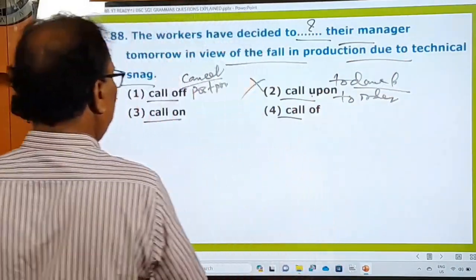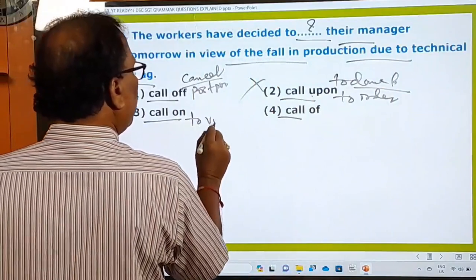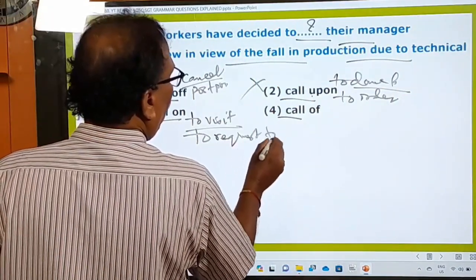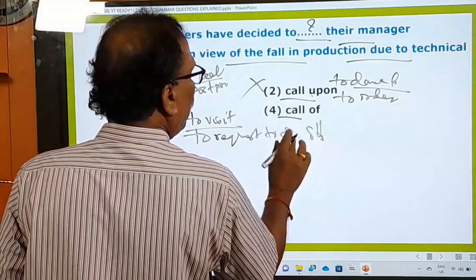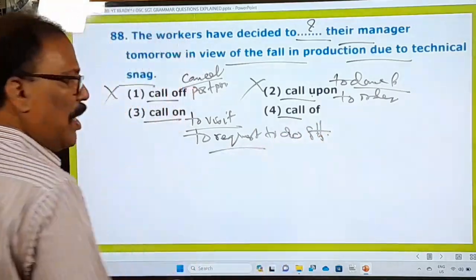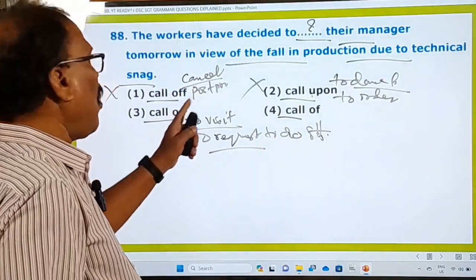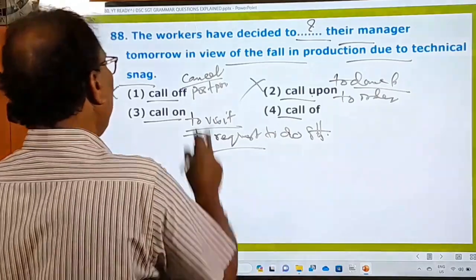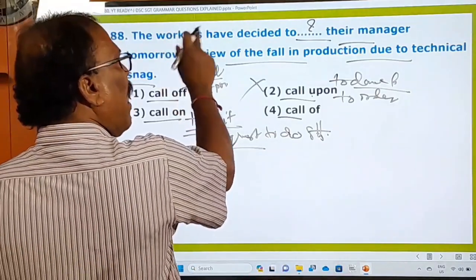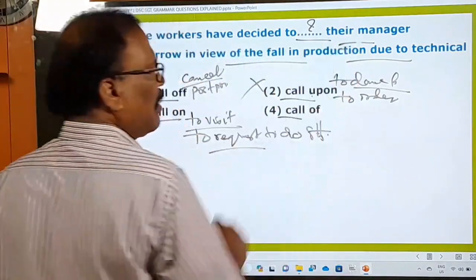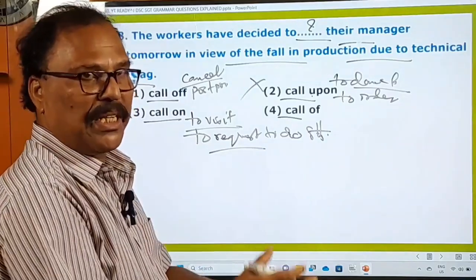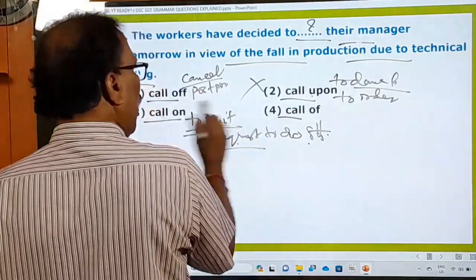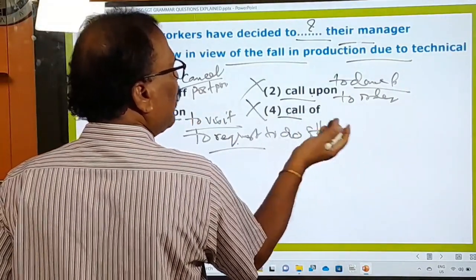So this is wrong. Call on means to visit. Another meaning is also there: to request, to do something. Asking someone to do something is called call on. So here I think the workers of the company have decided to call on their manager. They go to the manager and request, sir, please increase our salaries. So to request to do something. So this one. And call off is absolutely wrong because call off cannot be a phrase.